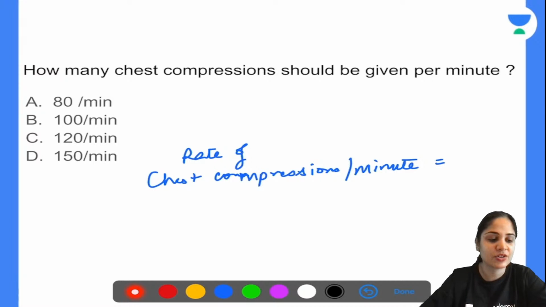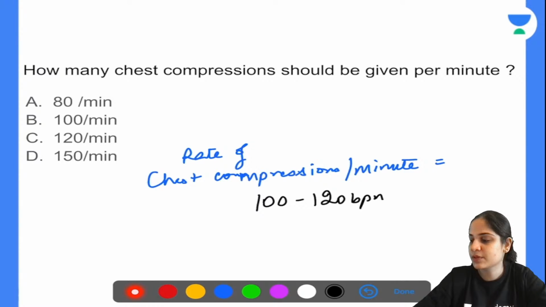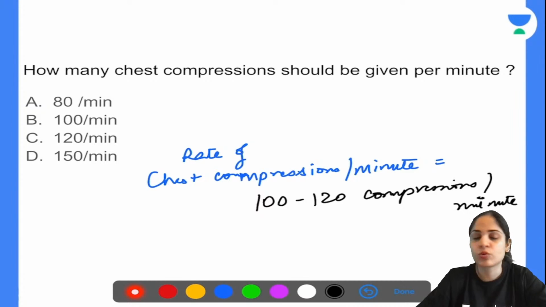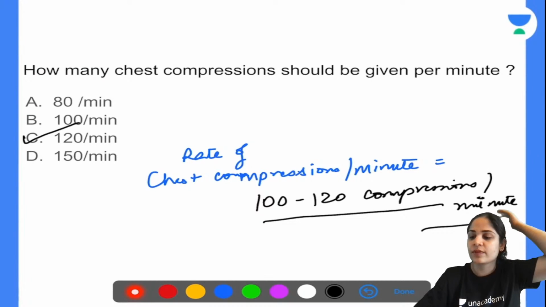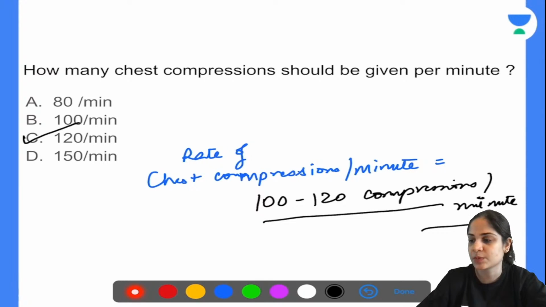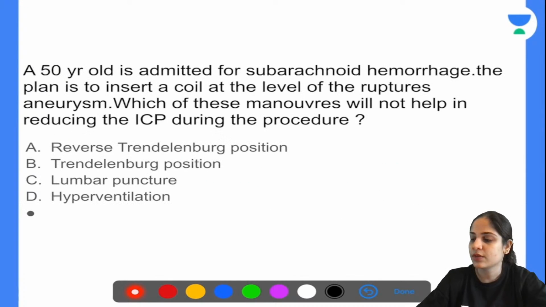Okay, yes, I said it. You're not exactly correct. The answer is 100 to 120 per minute. As per the ACLS guidelines, you should be giving not less than 100 but not more than 120 chest compressions per minute. So this is what you have to follow. If you ask me how many chest compressions should be given per minute, I will go with option C, 120 per minute, a maximum of 120 per minute. All right. Next one.